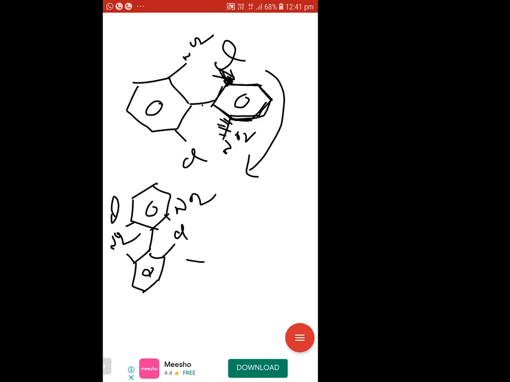Then you represent it in a tetrahedral structure like this. Here you see the priorities. CL is the highest priority. Either letters or numbers can be used. And here this is 1 and this is 2. Okay, right?